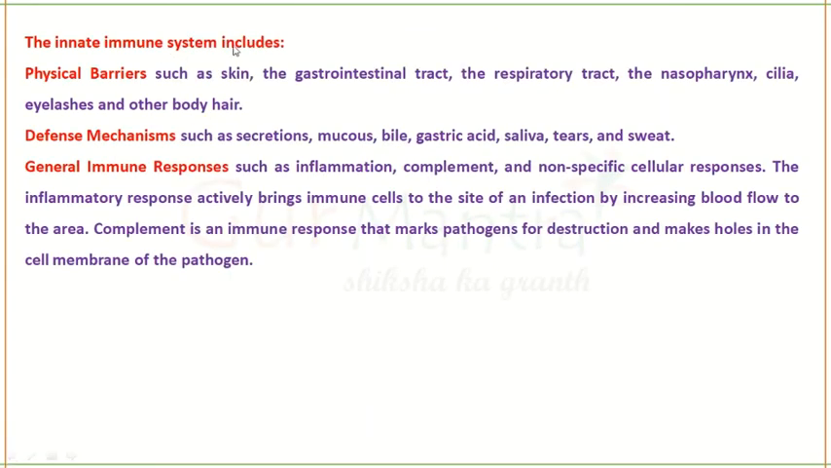So the innate immune system includes physical barriers. What is present in your physical barrier? Skin, gastrointestinal tract, respiratory tract, nasopharynx, cilia, eyelashes and body hair. All of these are your physical barriers. Chemical barriers will be secretions like mucus, bile, gastric acid, saliva, tears and sweat, and other immune responses include inflammation and the complement system. All of this will be involved in your innate immunity.